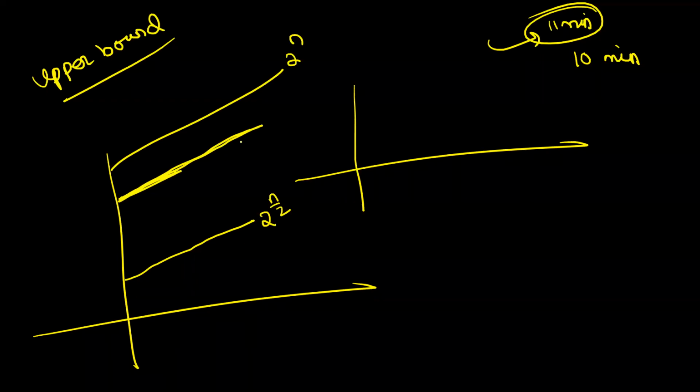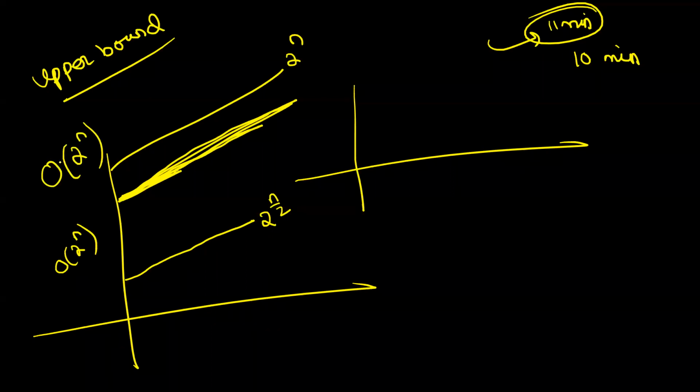तो if I want to give you the upper bound, what should I say? If I say it is big O of 2 raised to n, is it wrong? No, it is not wrong, right? Let's say एक lower bound है 2 raised to n by 2 and the upper bound is 2 raised to n, and my function is somewhere lying in this range in between. So can I say the upper bound is 2 raised to n? Because this function never exceeds 2 raised to n, right? So I can say that the worst case is 2 raised to n.